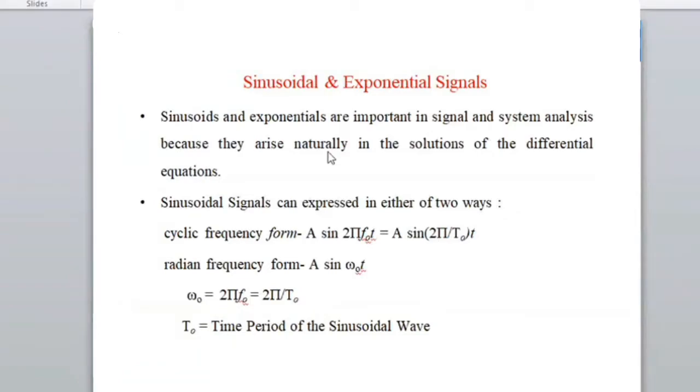Let us assume the signal is 0 to 10,000 hertz, and beyond 10,000 hertz, it is in general noise. So if you know that you are going to operate within 0 to 10,000, then you have to design the low pass filter such that it eliminates all the frequency components which are higher than 10,000 hertz. So for all this analysis, what is more important is the frequency content of the signal.